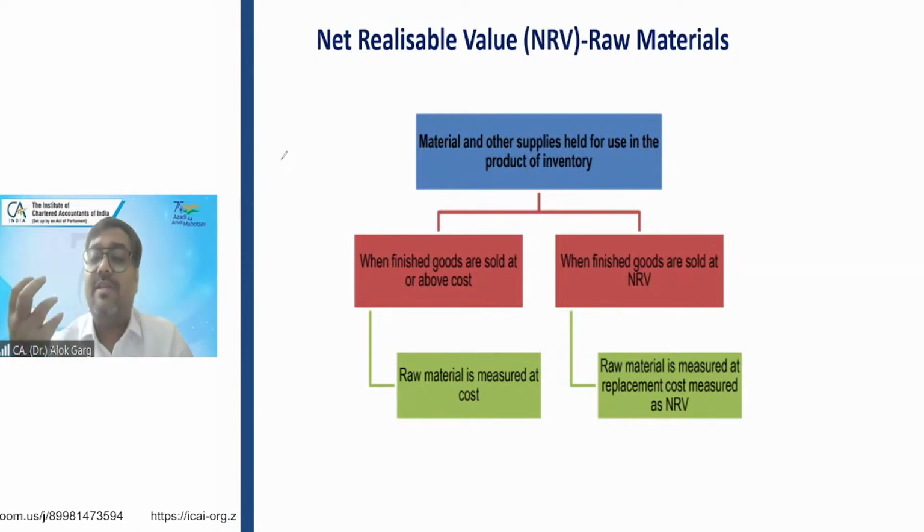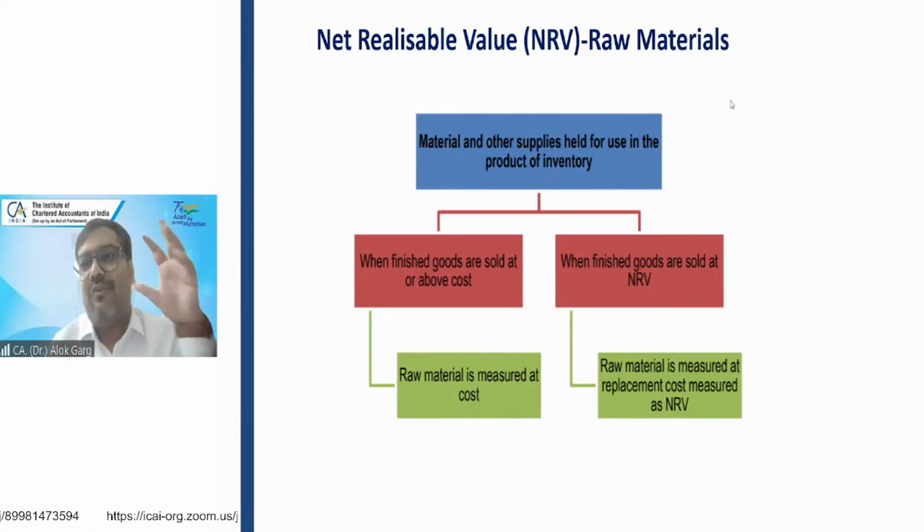So raw material cost is measured as replacement cost, which is measured as NRV. Is that clear? Because if the demand of the finished goods declines, the demand of raw material will also decline, right? So my earlier cost of raw material is, for example, 40,000. But when I go to the market today and buy that raw material, probably I would get it at 30,000 rupees only. So in that case, it will be measured at 30,000 rupees.